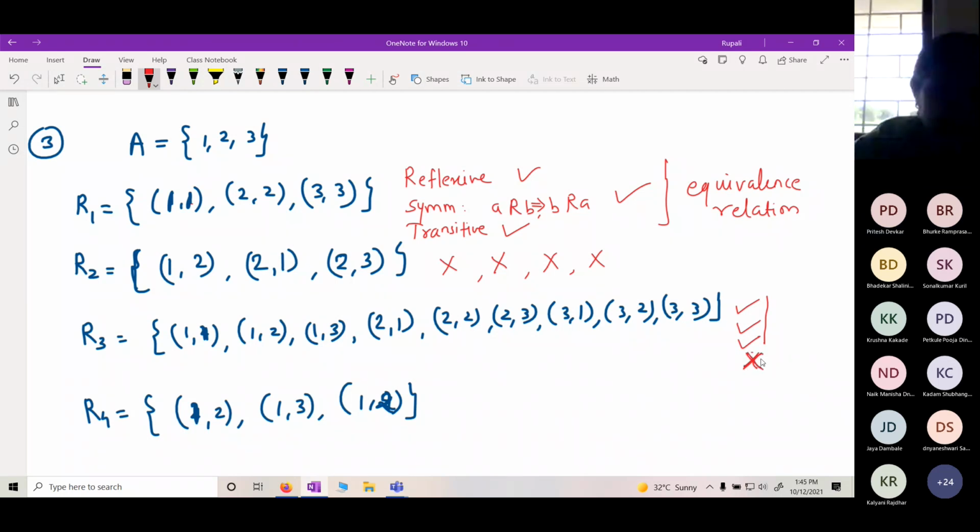Okay. Now this is neither reflexive nor symmetric nor transitive, right?